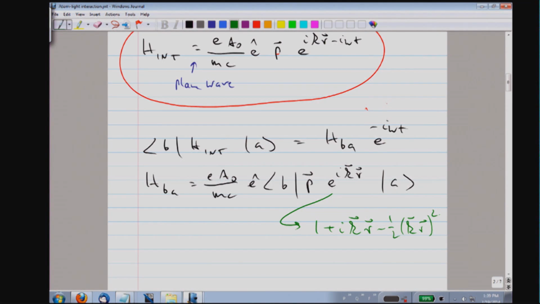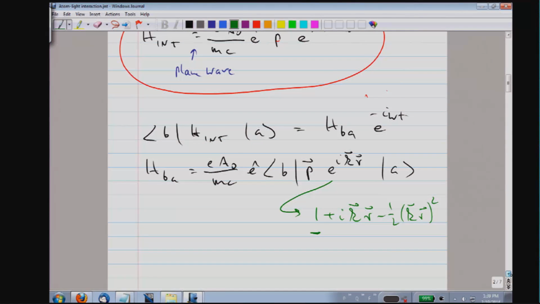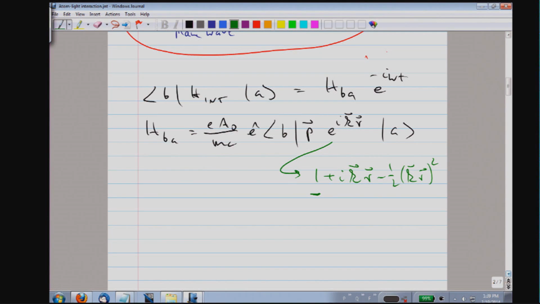The leading term will be the dipole approximation, and the next order term will give rise to magnetic dipole and electric quadrupole transitions. First, the fact that I can do this expansion requires that k dot r is much smaller than 1.